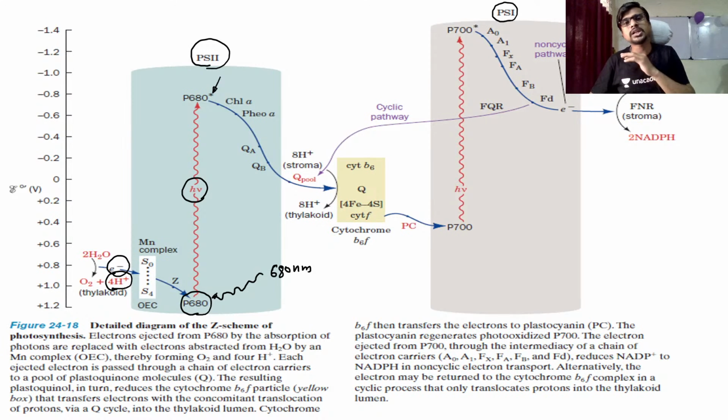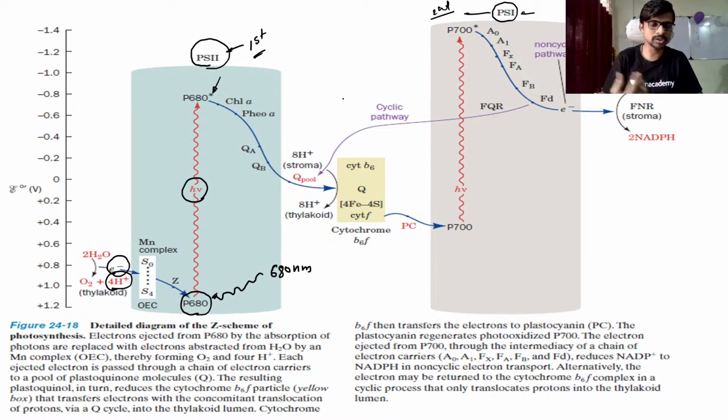That's why the name PS2 was given, because it was found second. But in the working mechanism, PS2 is first and PS1 comes at the second position.